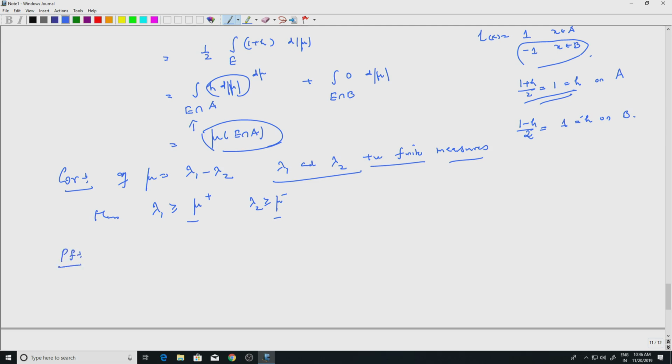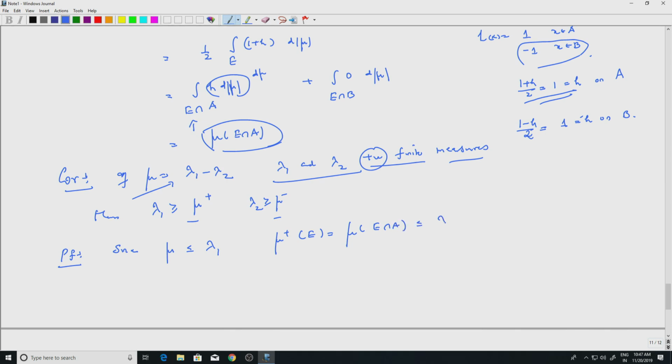So, both mu plus and mu minus have a minimal property. Since mu is less than or equal to lambda 1, why is that? Because mu is equal to lambda 1 minus lambda 2, which is a positive measure, so I am subtracting something positive. So, mu will be less than or equal to lambda 1. So, mu plus of E equal to mu of E intersection A, where A is the set which we defined earlier, where the Radon-Nikodym derivative is 1.